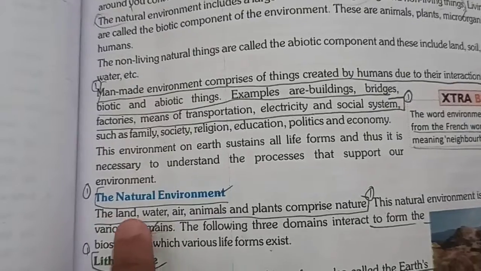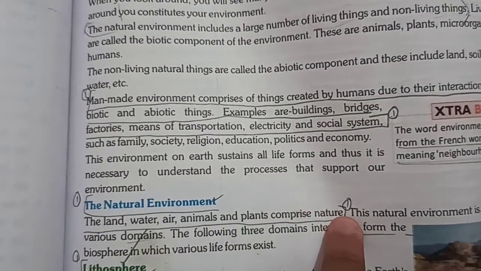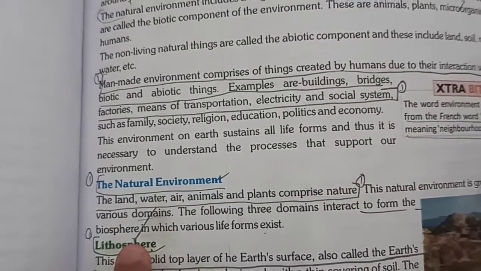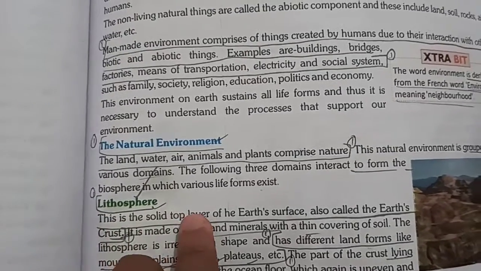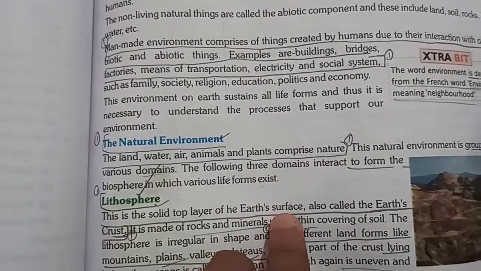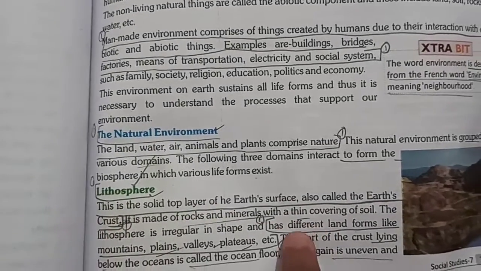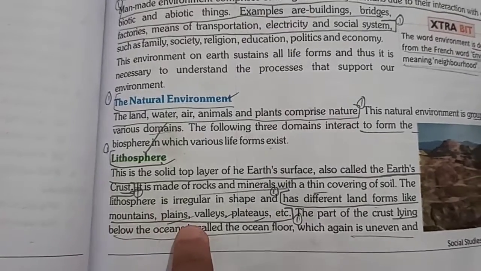Now the second question. A brief note on the atmosphere. So you have the same: atmosphere, the thick layer of air surrounding the Earth. The atmosphere is held to the Earth by a force of gravity. Various gases: oxygen, nitrogen, carbon dioxide, argon and hydrogen. Changes in the atmosphere influence climate change. The atmosphere also works as a shield for the Earth. Okay, so you have to write them in the second question.